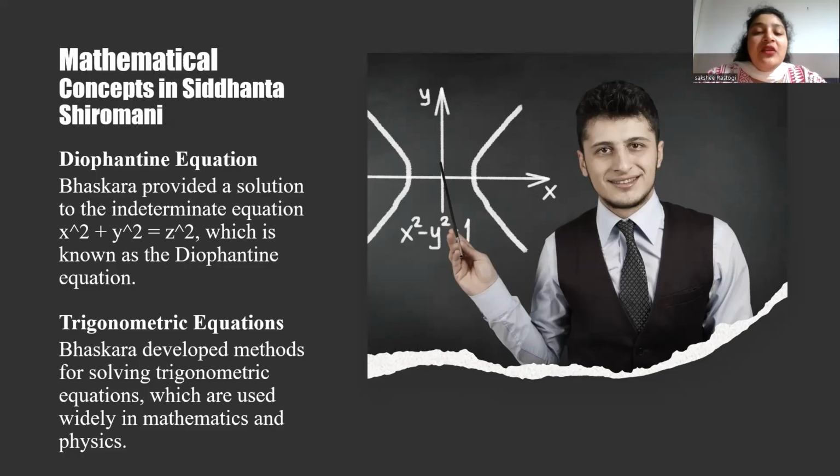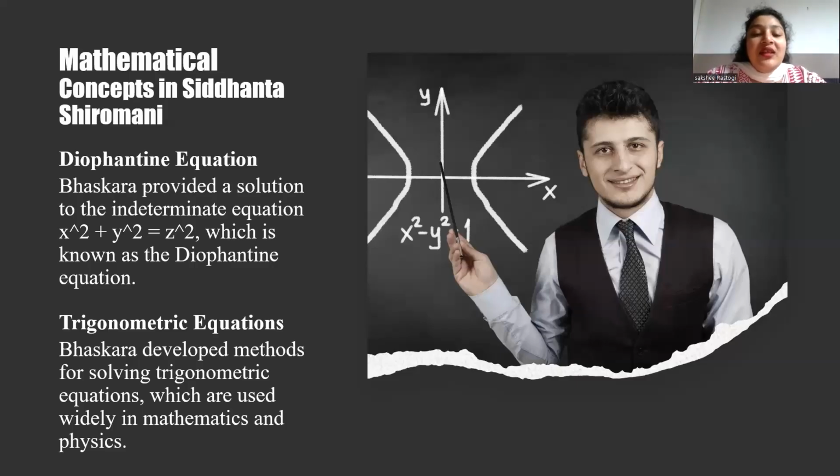Combinations: he explained the concept of combinations and provided the method for calculating the number of combinations of different objects. Algebra, solution of quadratic and quadratic intermediate equations. Bhaskaracharya provides the methods for solving quadratic, cubic and quadratic intermediate equations, which include the use of algebraic methods and the method of continued fractions.